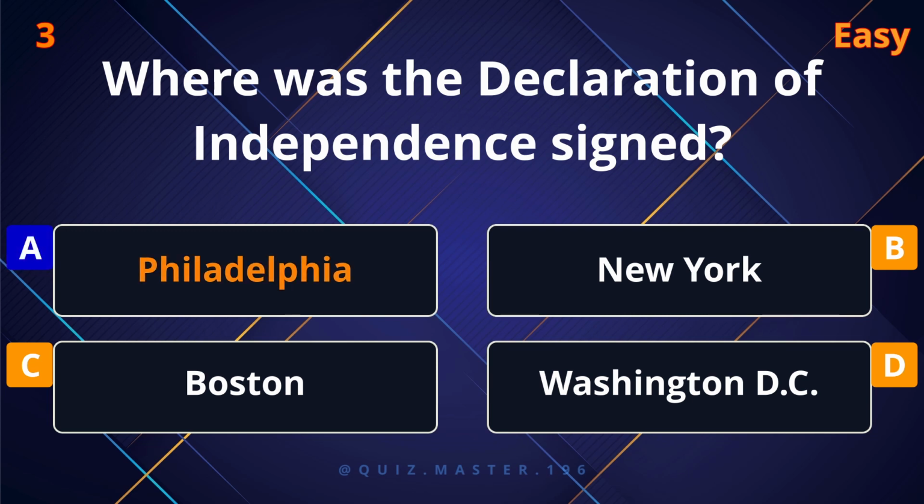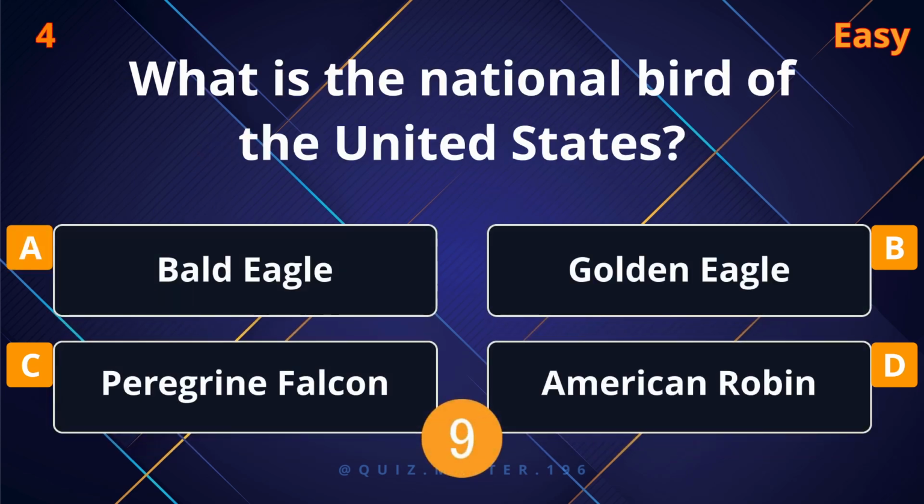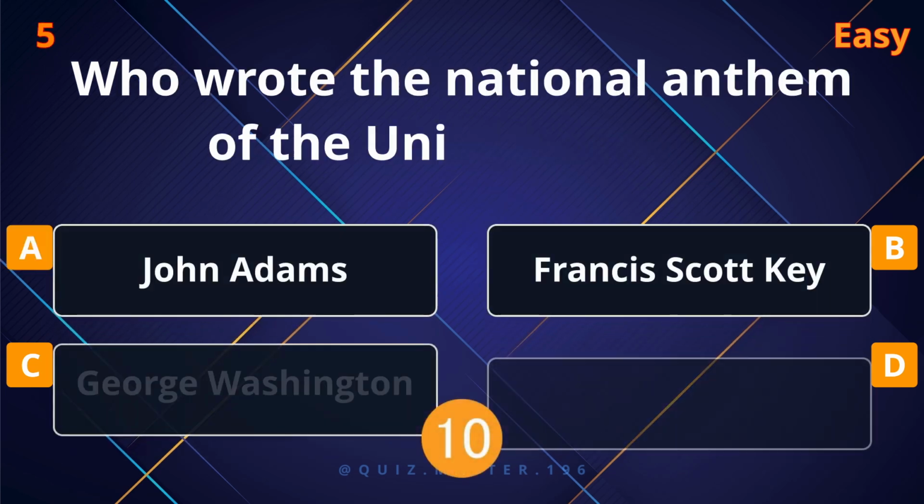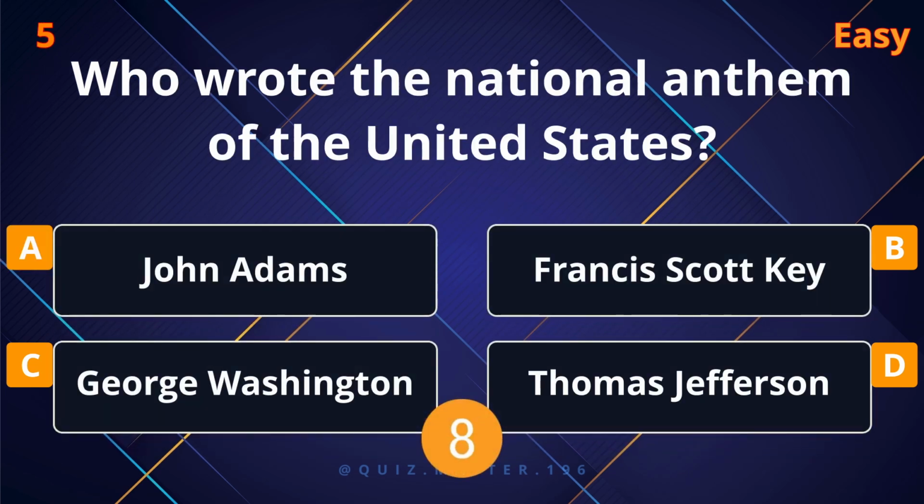Philadelphia. What is the national bird of the United States? Bald eagle. Who wrote the national anthem of the United States? Francis Scott Key.